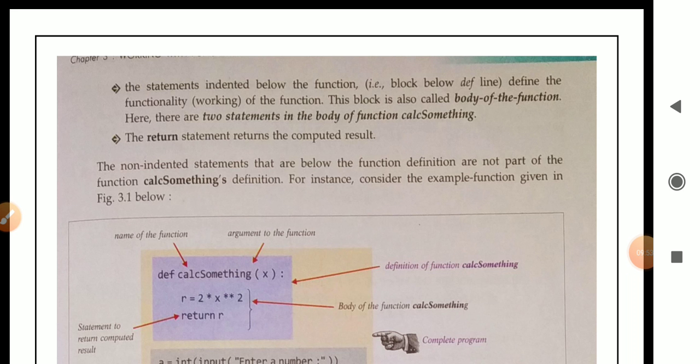The statements indented below the def line define the functionality, the working of the function. This block is also called the body of the function.